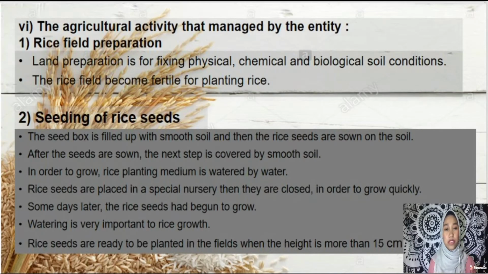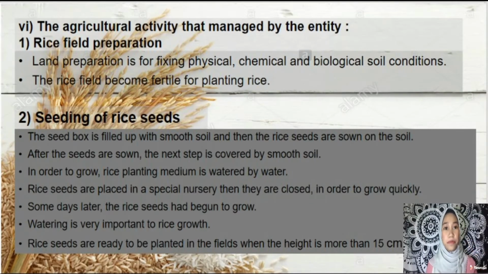There are a few processes in paddy harvesting. Number 1, rice field preparation. Land preparation is for fixing physical, chemical and biological soil conditions. The rice field becomes fertile for planting rice.